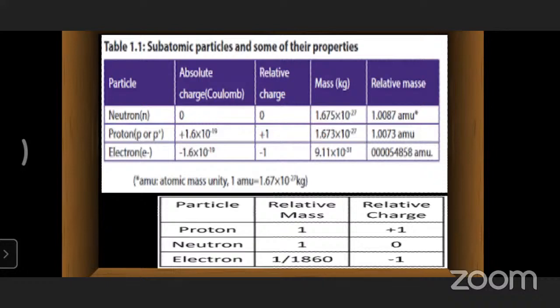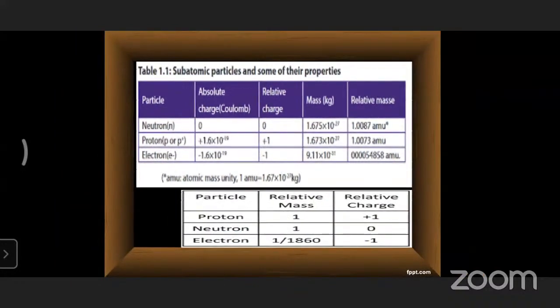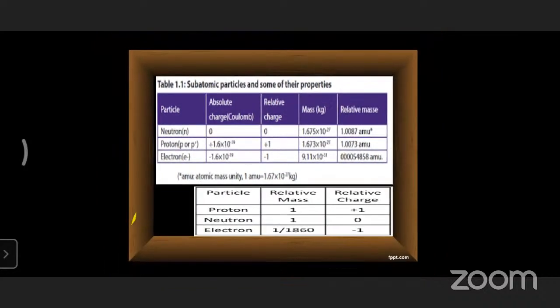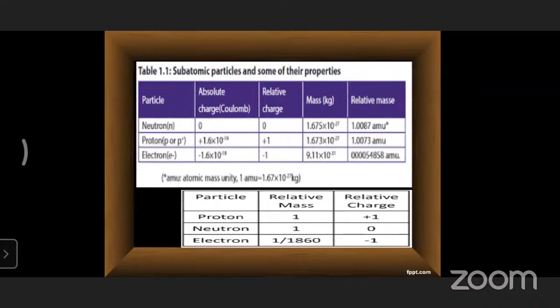So this is a table regarding the fundamental particles and their values.